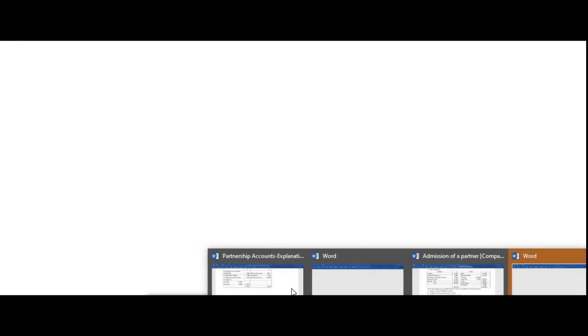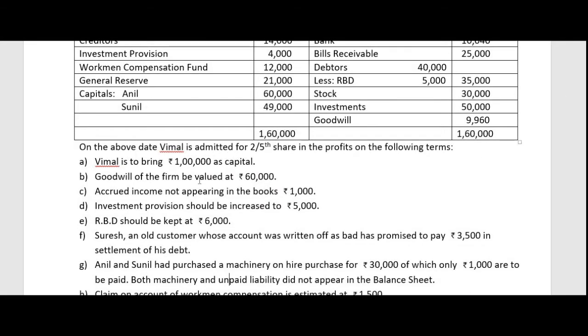Now we have to pass the journal entry to take the new value. It is given in the problem. The new value given in the balance sheet in the problem is 60,000. So we will take that. It is the goodwill valued at 60,000.